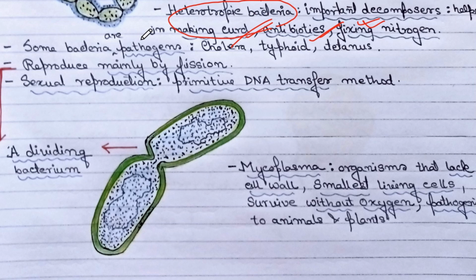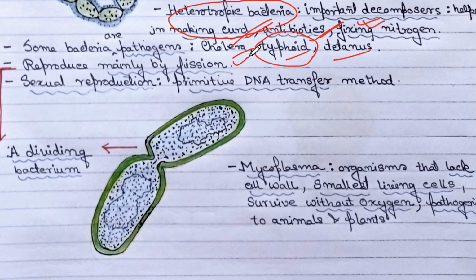Some bacteria can also be pathogenic, like cholera causing, typhoid causing and tetanus causing bacteria. What is the typhoid causing bacteria? It's Salmonella typhi. So a few bacteria are pathogens.